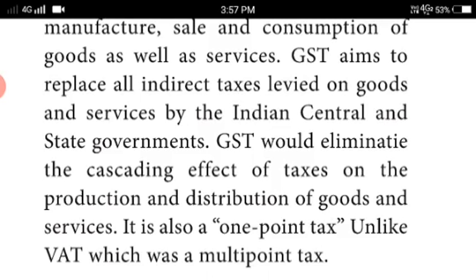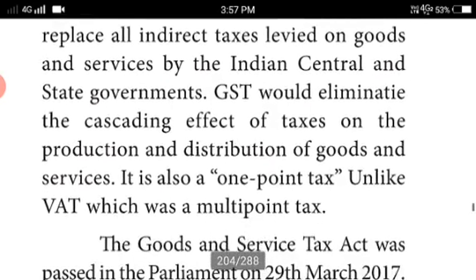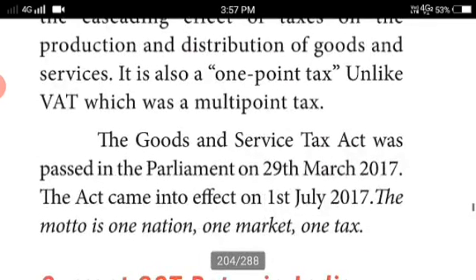We know that VAT is value added tax. At every stage the tax was added, as prevailed before the GST. That was called a multi-point tax. So the GST is not like VAT; it is a one-point tax. Understood?